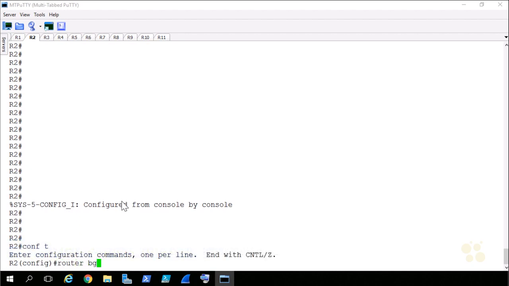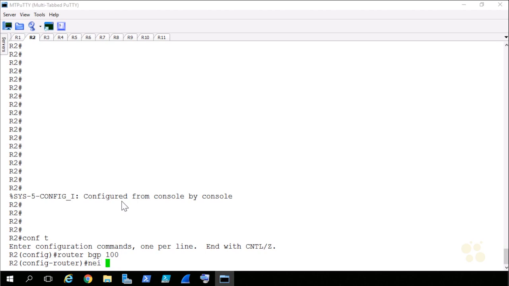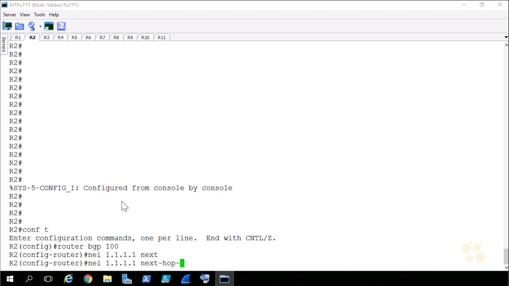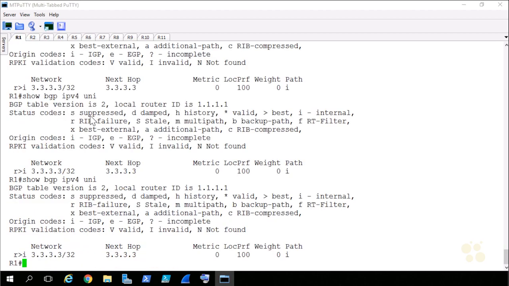Let's go into router BGP 100, neighbor 1.1.1.1, next-hop-self, and that should fix it. But check this out. If I go back to R1, I run this command a few more times. No, it's not updating the route. It's still not passing that RIB check, is it?